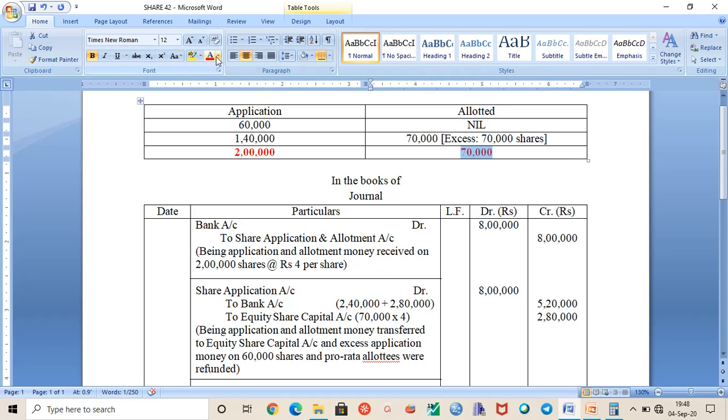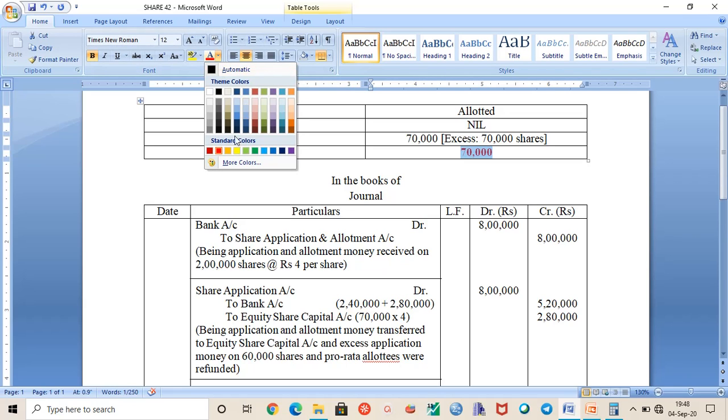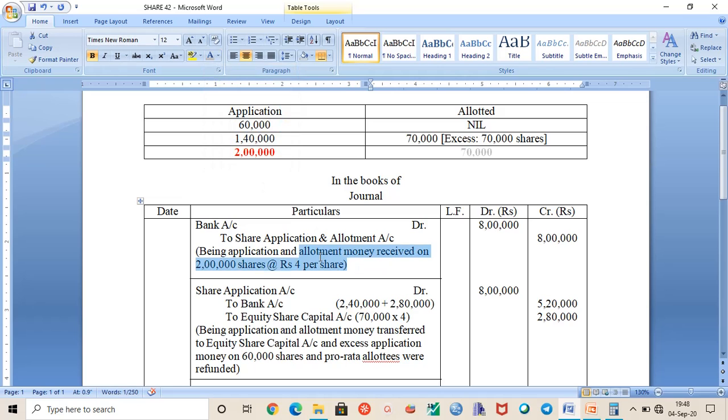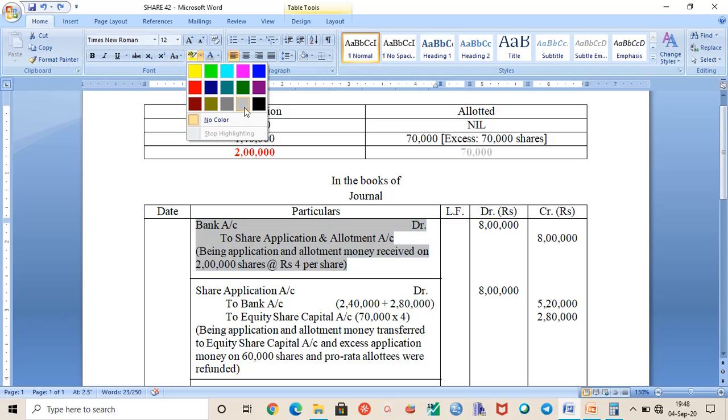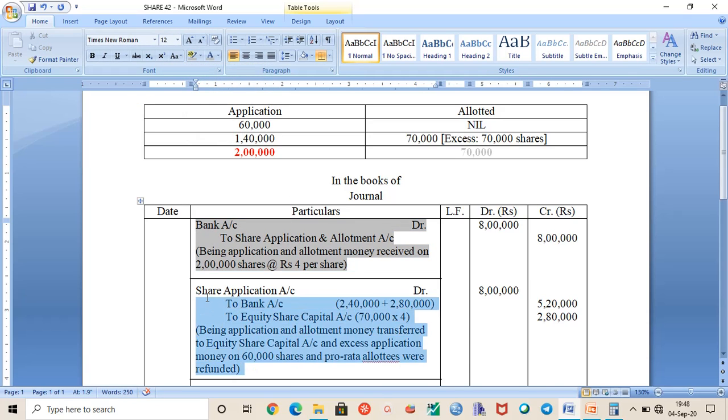So let me use this highlighter here. Let me use this color. Let this be this color. Oh no, it is not looking nice. Okay, so the second entry is also done.